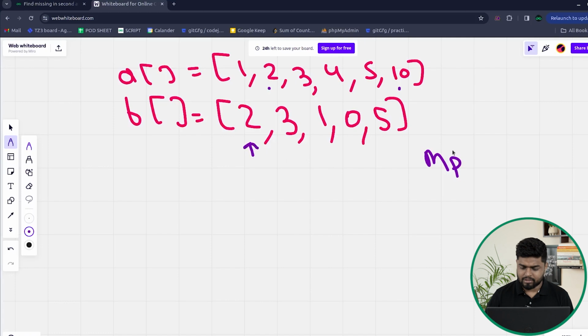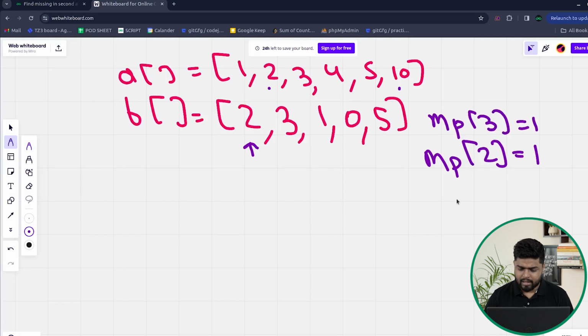So when I'm at B, I'll say that the frequency of 2 will be updated to 1. Whenever I'm at an element of the array B, first of all, I'll increase the frequency of all those elements inside the map. This will help me understand that all these elements are present in the second array, that is array B. So frequency of 2 will be updated to 1. Then frequency of 3 will be updated to 1. Then after that, frequency of 1 will be updated to 1.